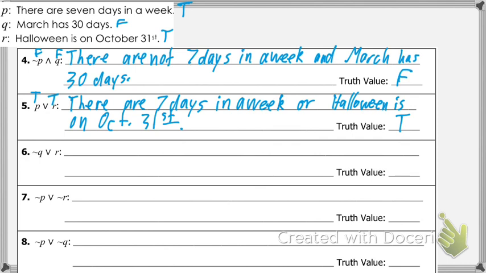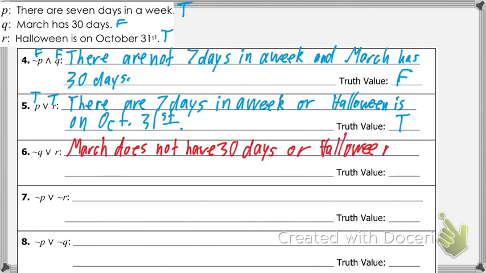Okay, good talk. Let's try number 6. I want you guys to try it on your own. Chase, go ahead and read me what you have for not Q or R. March does not have 30 days, or Halloween. Very good. March does not have 30 days, or Halloween is on October 31st.